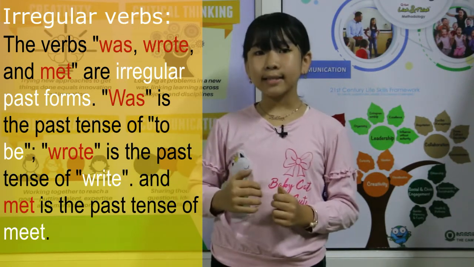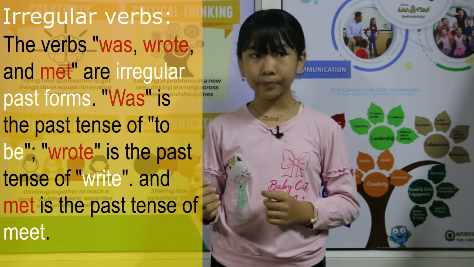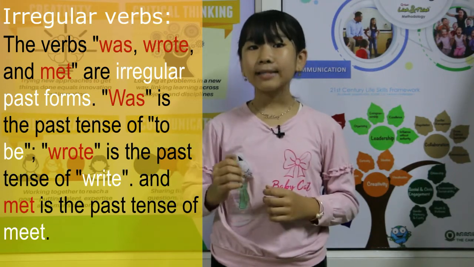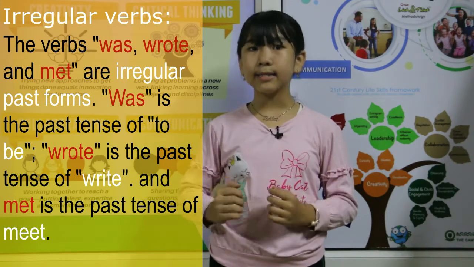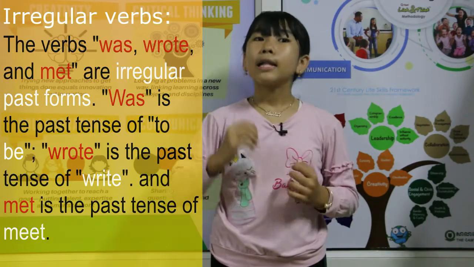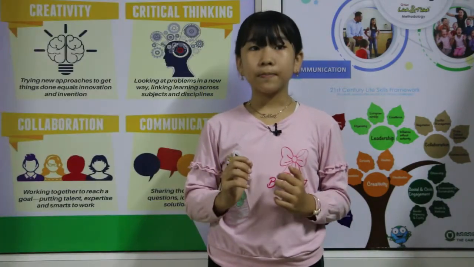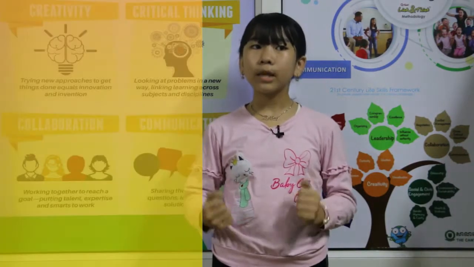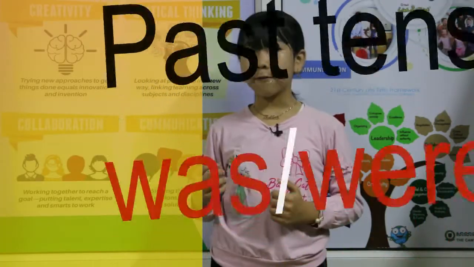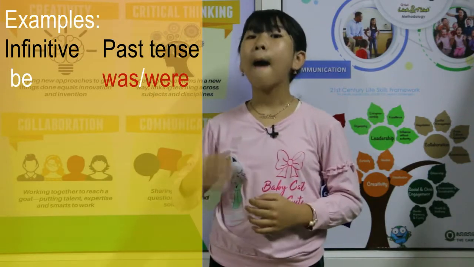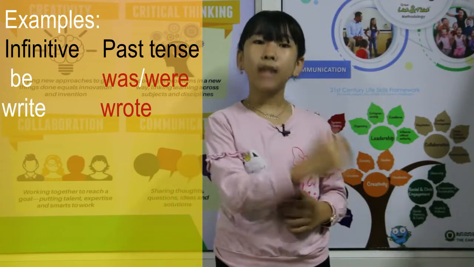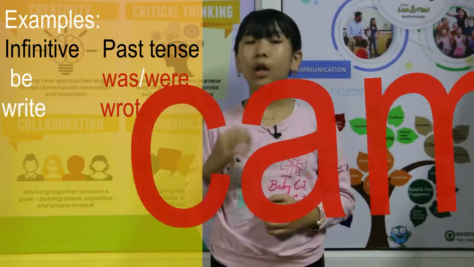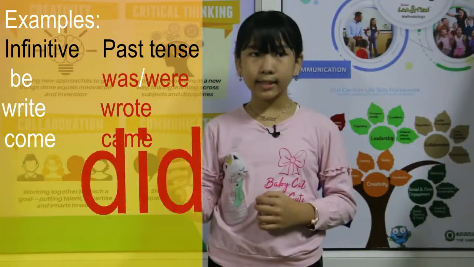Irregular verbs. The verbs was, wrote, and met are irregular past forms. Was is the past tense of to be. Wrote is the past tense of write. And met is the past tense of meet. There's no rule for these words. You should learn them by heart. For example, be, infinitive. Was or were, past tense. Write, wrote. Come, came. Do, did.